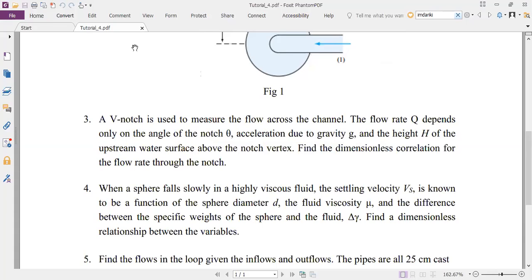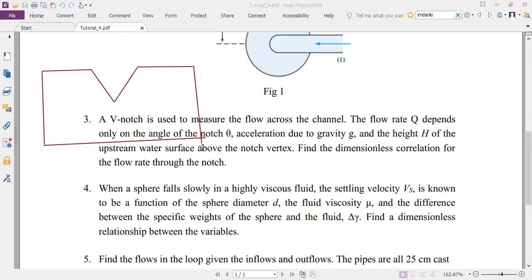I'll just draw a quick figure so that you understand what this is. A V notch is essentially something like this. Imagine that there is a river flowing perpendicular to this shape that I've drawn. I will create an obstruction in the path of the river that looks like this.